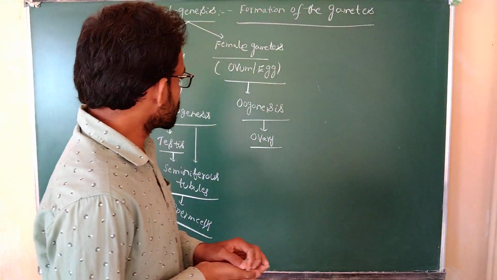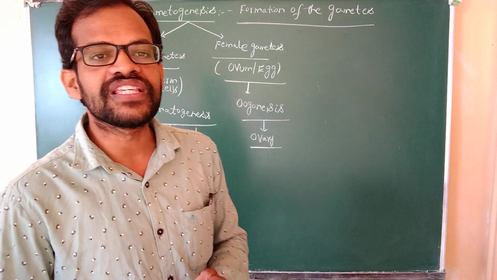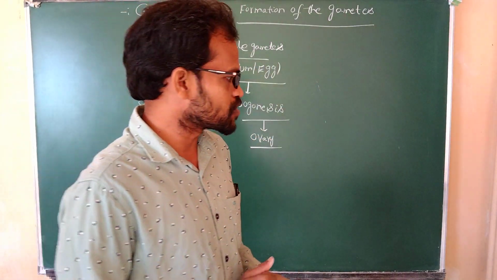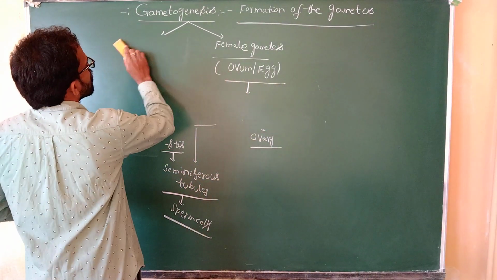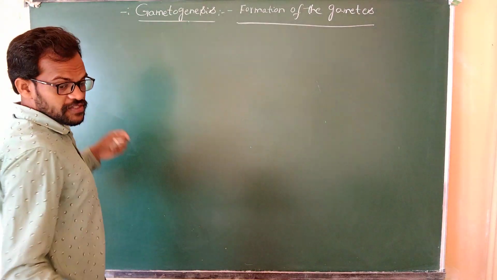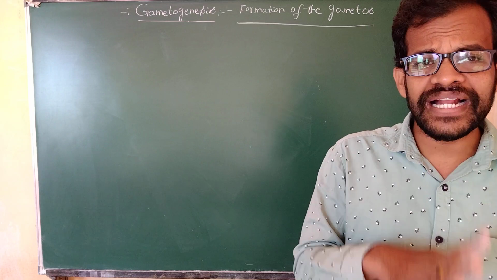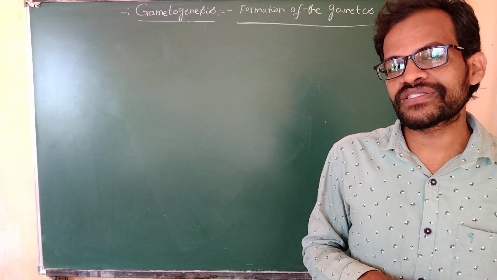First, we are going to discuss in detail the spermatogenesis process. Gametogenesis has two processes. The first is spermatogenesis, which takes place in the males. In the females, the oogenesis process takes place.